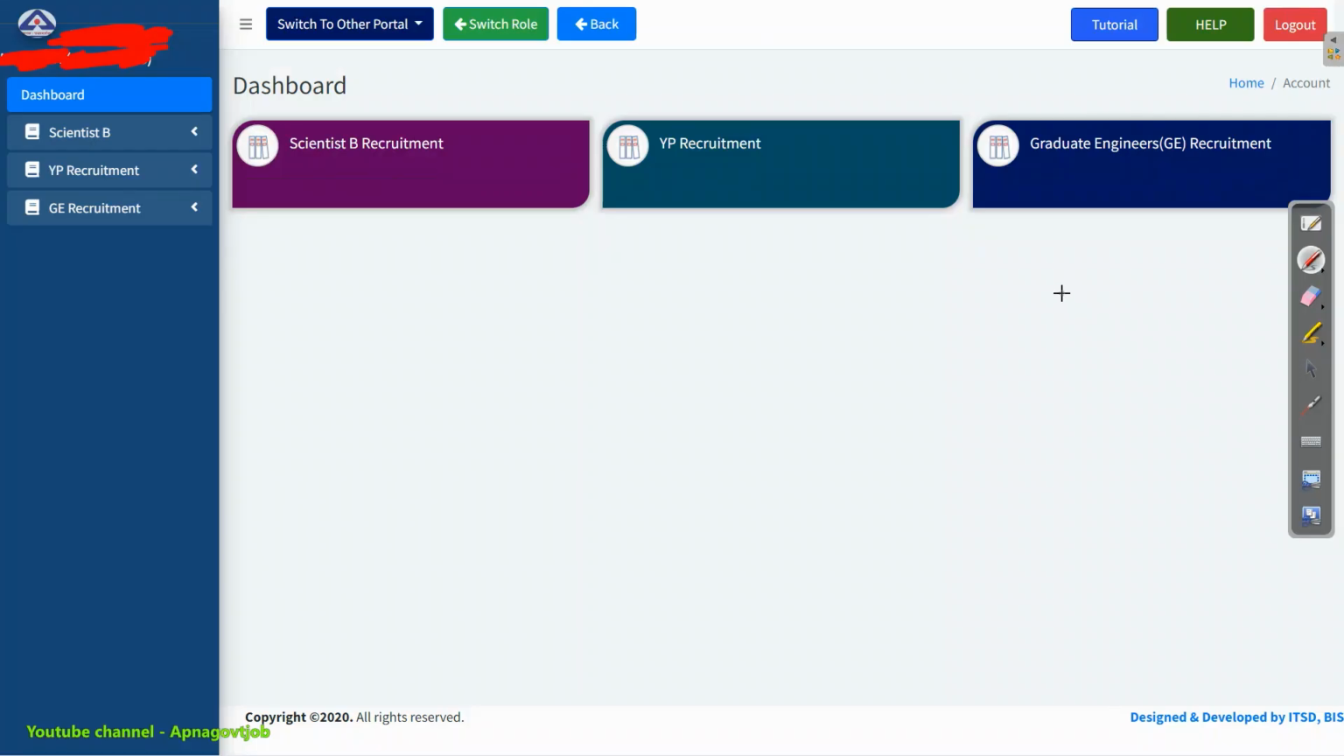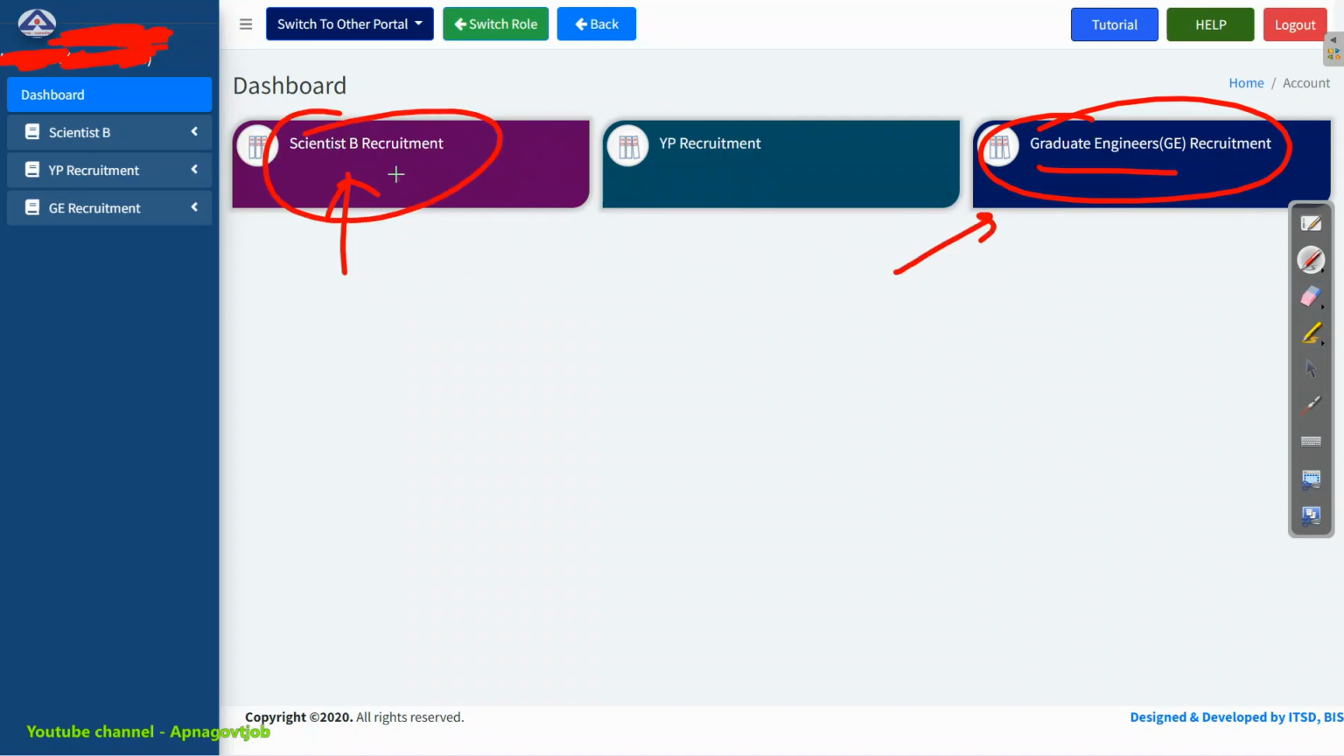Now you can see the active recruitments. First, ScientistB recruitment is there. I will attach a notification video of this also, so that you will get proper information regarding ScientistB recruitment. Actually this recruitment is through the GATE exam, and this one is our recruitment, that is GET, graduate engineers, without the GATE exam. So I will click on this recruitment. The procedure is the same for ScientistB also, so if you see this, it will be easy for you to apply for ScientistB also. If you have any query, you can comment down below. I will be happy to help you.